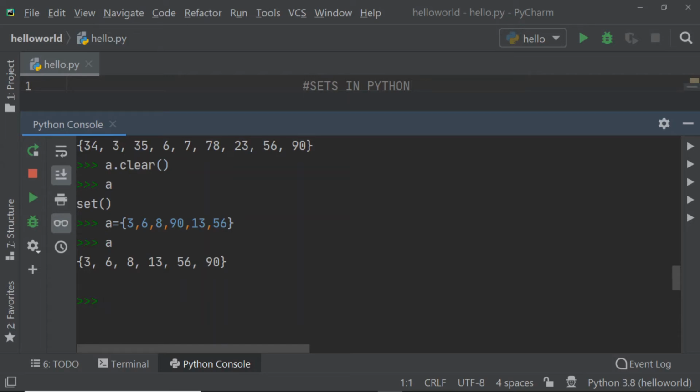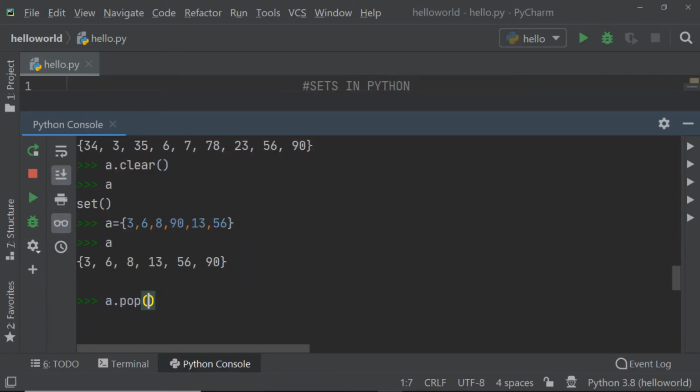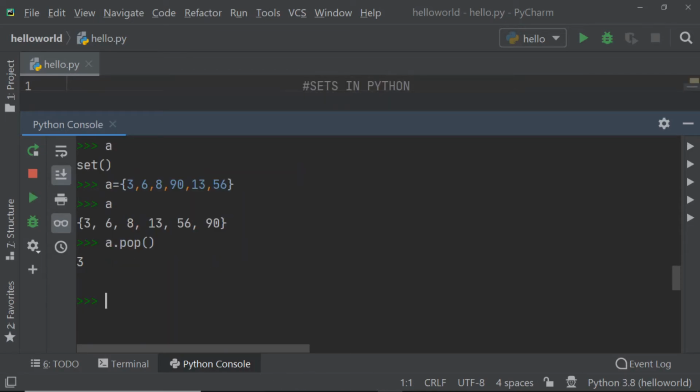But as a set is an unordered collection of elements, it is not clear which of the elements we are going to remove. So now we will try which number we will pop here. If I try it, 3, that is the first number, is removed from my set. So 3 has been popped from my set here.